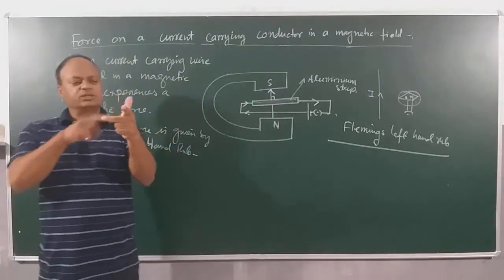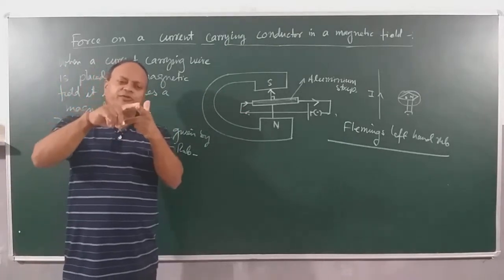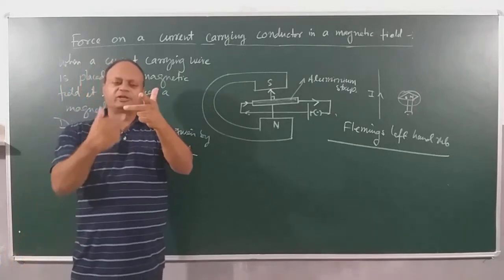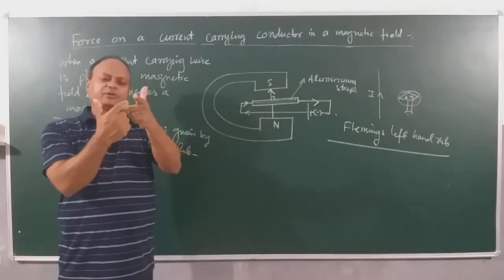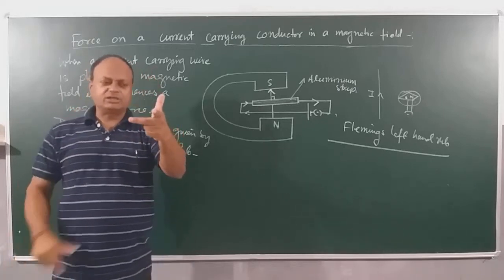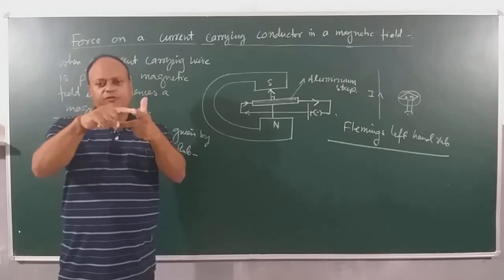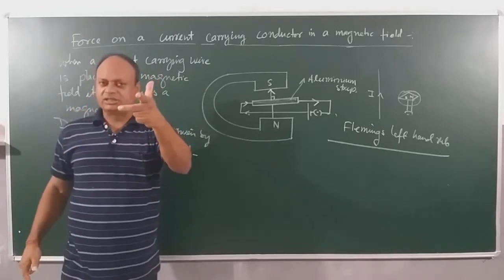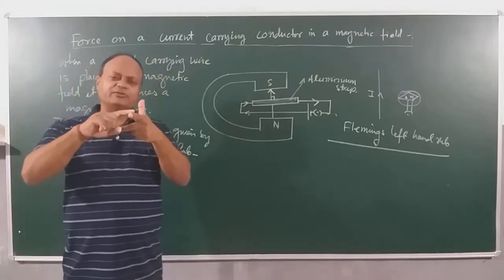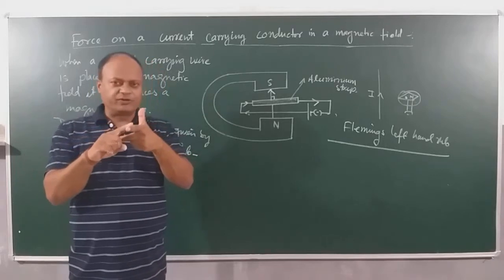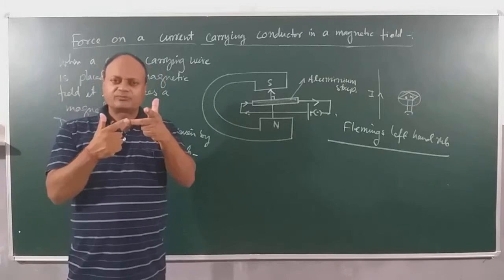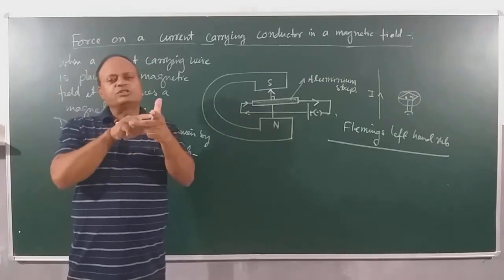You stretch the thumb, the forefinger and the middle finger at 90 degrees to each other. All are perpendicular, you can see. These two fingers are perpendicular and these two fingers are also perpendicular. Right? Can you see? I am stretching the thumb, the forefinger and the middle finger at right angle to each other such that magnetic field is given by the forefinger. Magnetic field is given by the what? Forefinger. And current is given by the middle finger. Then force is given by the thumb.